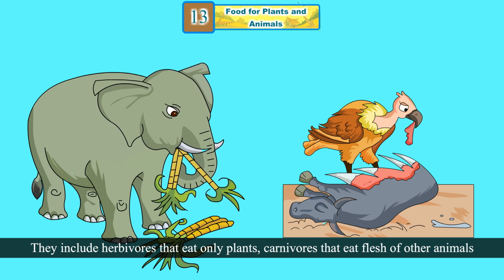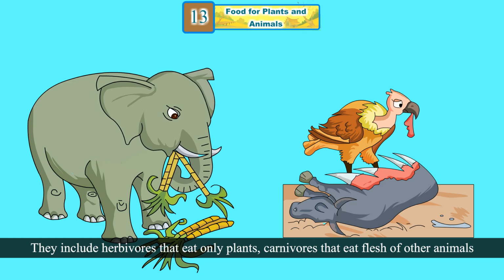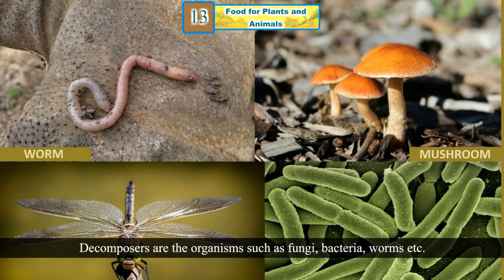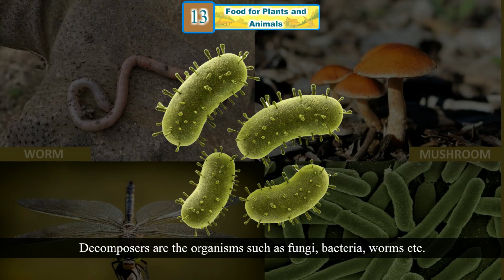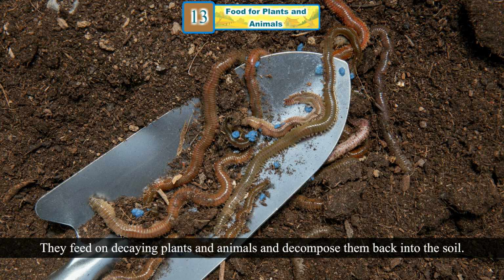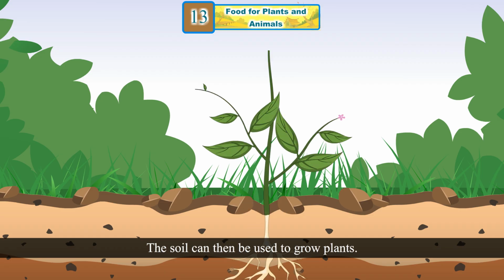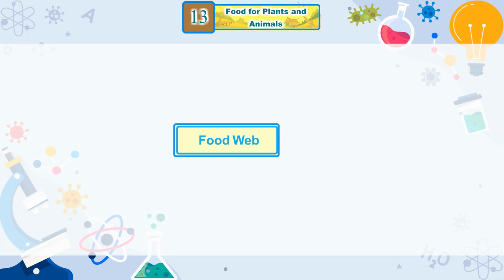They include herbivores that eat only plants, carnivores that eat flesh of other animals, and omnivores that eat both plants and animals. Decomposers are the organisms such as fungi, bacteria, worms, etc. They feed on decaying plants and animals and decompose them back into the soil. The soil can then be used to grow plants. Producers, consumers, decomposers are the components of food chain.